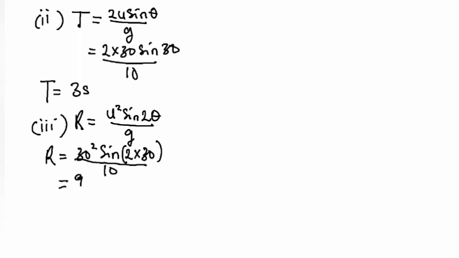So that will be 900 sine 60 over 10. You're finding sine 60, not sine 30 again. And when you do that, you'll be having approximately 77.